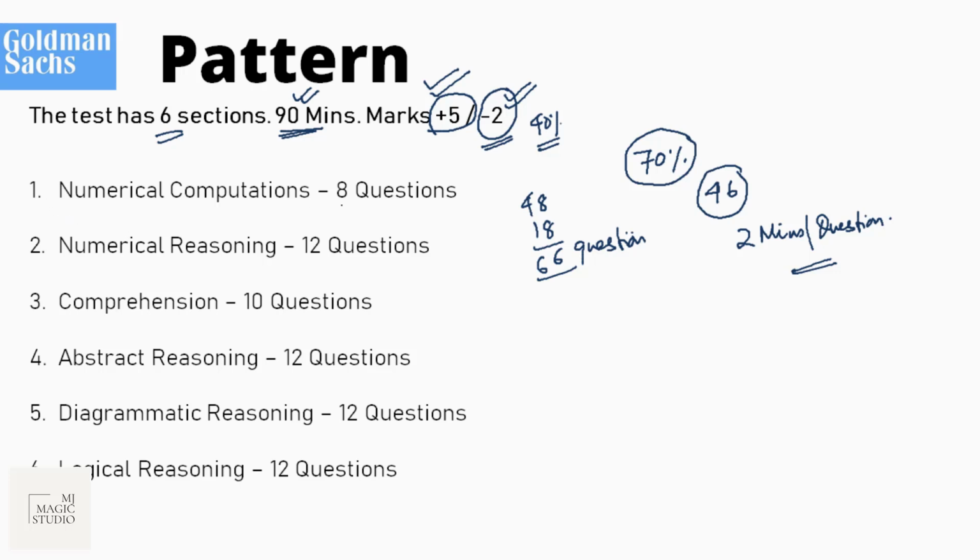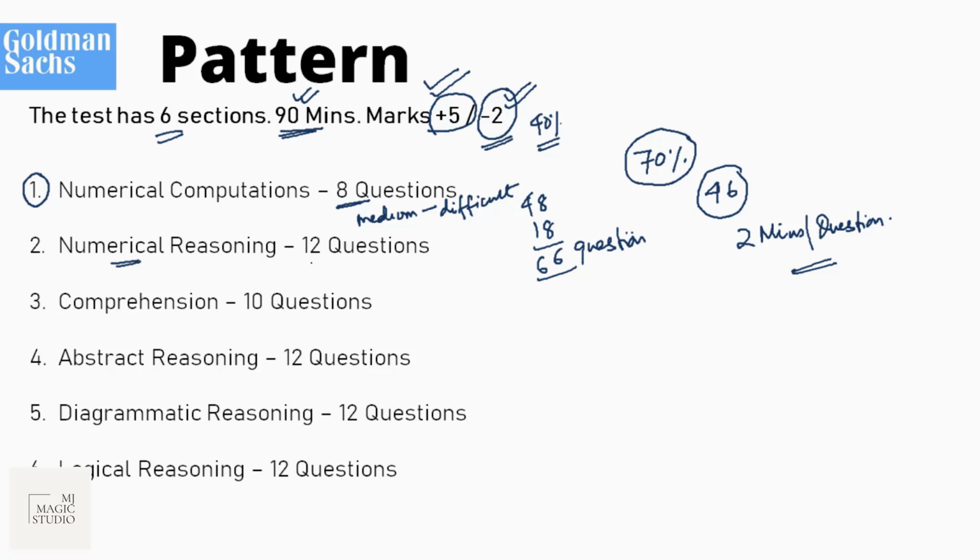Now the 6 sections. Numerical computation, 8 questions, from medium to difficult level. Their favorite topics in numerical computation are trigonometry, functions, height and distance, time and work, time, speed, distance, equation framing, partnership, mixtures, permutation, and a hell of a lot of questions from number system properties. We would be discussing this later. Let's see the second part.